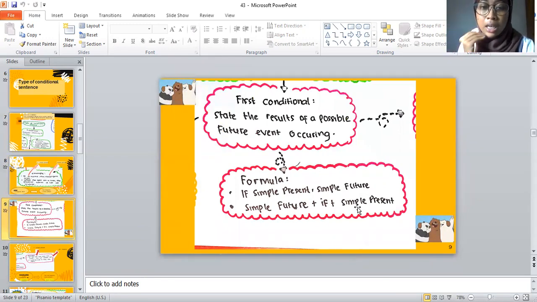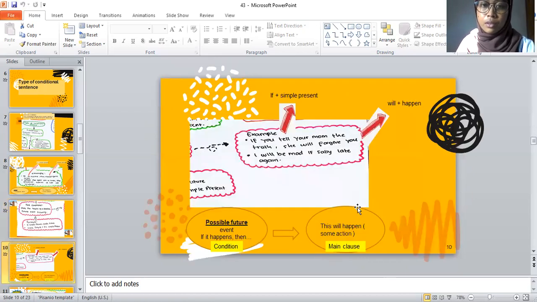And the formula is if plus simple present, comma, simple future, or simple future plus if plus simple present. Example, if you tell your mom the truth, she will forgive you. The second, I will be mad if Sally is late again, and this will happen.